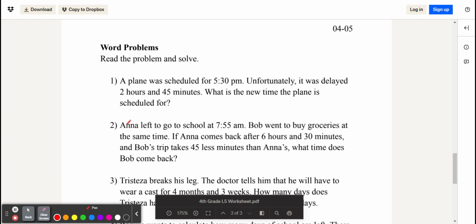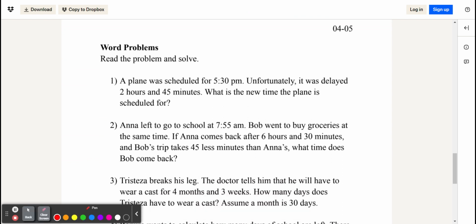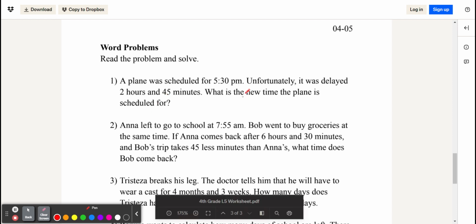And then now we're on to word problems. So a plane was scheduled for 5:30 p.m. Unfortunately, it was delayed 2 hours and 45 minutes. What is the new time the plane is scheduled for? So because it's delayed, that means it's going to happen later. So we're going to add this time.